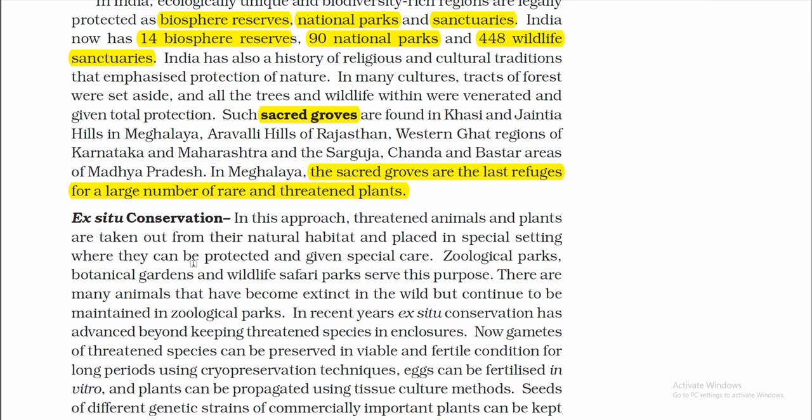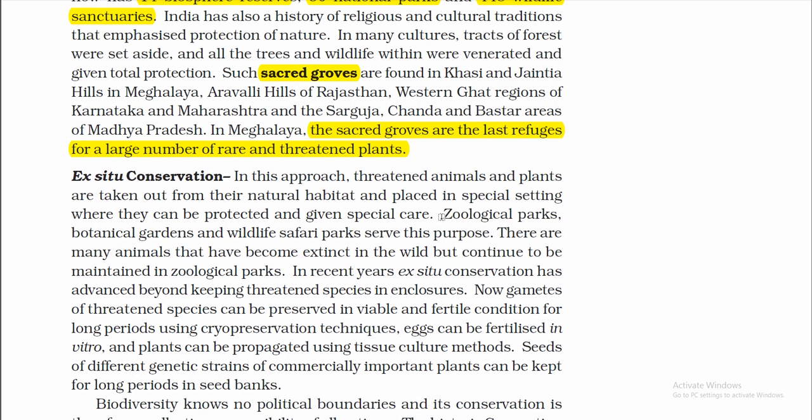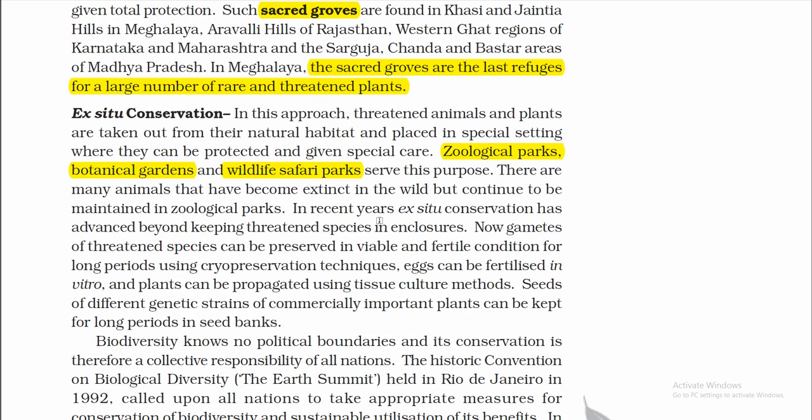Ex situ conservation: in this approach, threatened animals and plants are taken out from their natural habitat and placed in special settings where they can be protected and given special care. Zoological parks, botanical gardens, and wildlife safari parks serve this purpose. There are many animals that have become extinct in the wild but continue to be maintained in zoological parks.